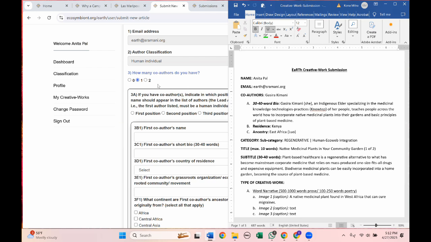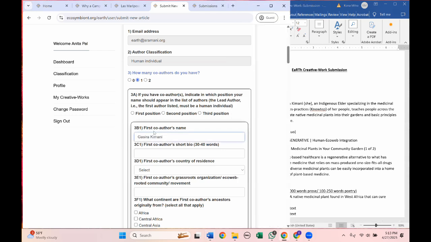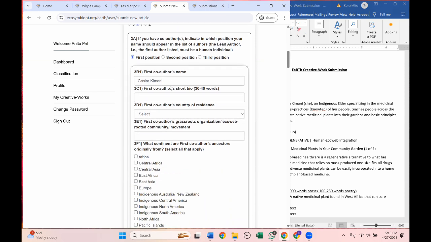In this particular case, Anita has one co-author. Her name is Gasira Kimani. So we will put this in as the first co-author's name. There's another question here where it asks you, what position do you want your name to appear? So Anita wants her name to appear in the first position, so we select first position. The first co-author's name is here.